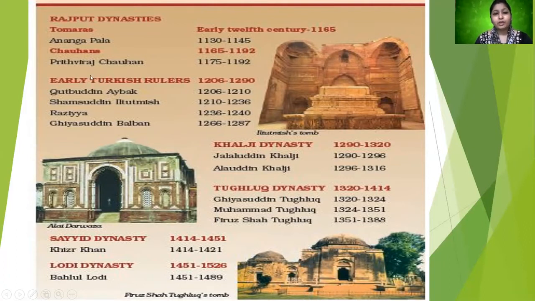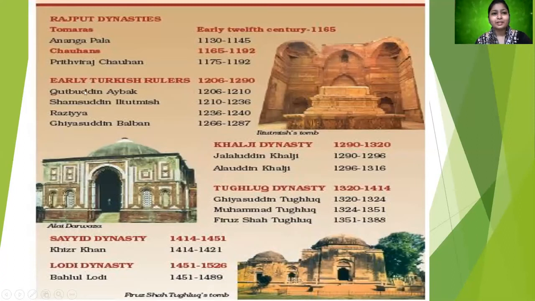What led to the early Turkish rulers reoccupying the entire Delhi was actually, you must have heard about the Battle of Tarain. In the first Battle of Tarain, Prithviraj Chauhan defeated Mahmud Ghori, but that was in 1191. But later on in 1192, what happened? Prithviraj Chauhan was defeated by Mahmud Ghori, and when Mahmud Ghori defeated Prithviraj Chauhan, he sent his slave Kutubuddin Aibak to rule in India and to take charge of the entire India. And that is why this early Turkish ruler dynasty is also known as the slave dynasty, right?